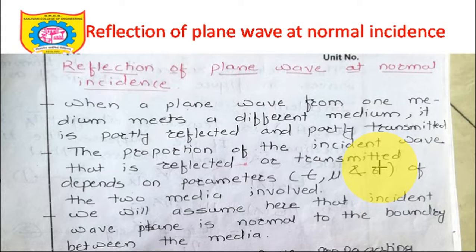One is its conductivity, its permittivity, its permeability. So if I have a certain medium 1 or medium 2 with certain permeability and conductivity, definitely these factors are going to affect the propagation of the electromagnetic wave in that medium. So we'll assume here that the incident wave is normal to the boundary between the media. So this is a boundary and this is the wave which is coming, a normal incident.